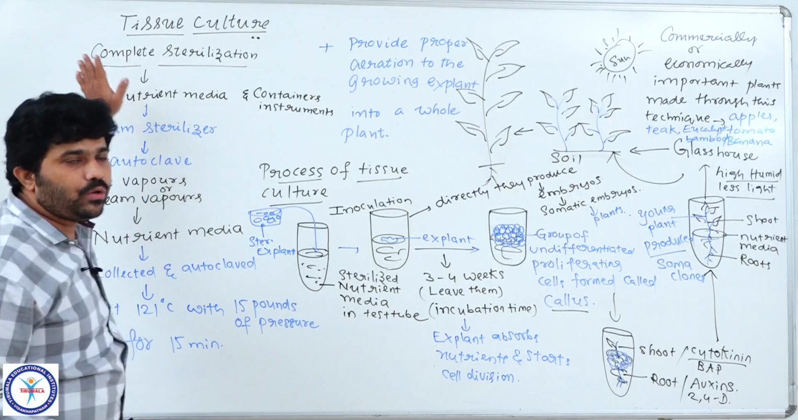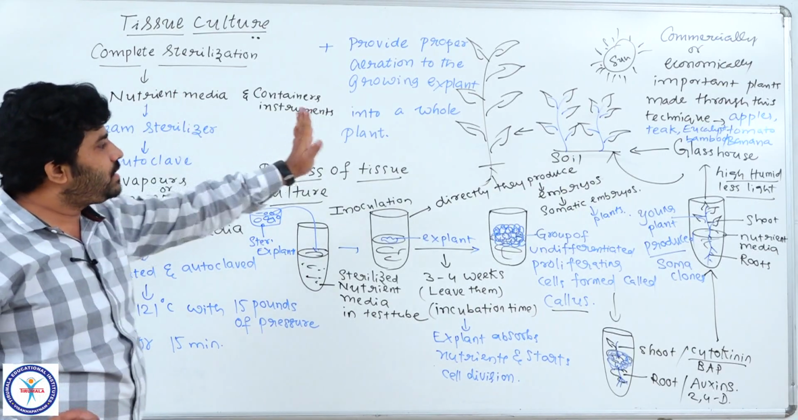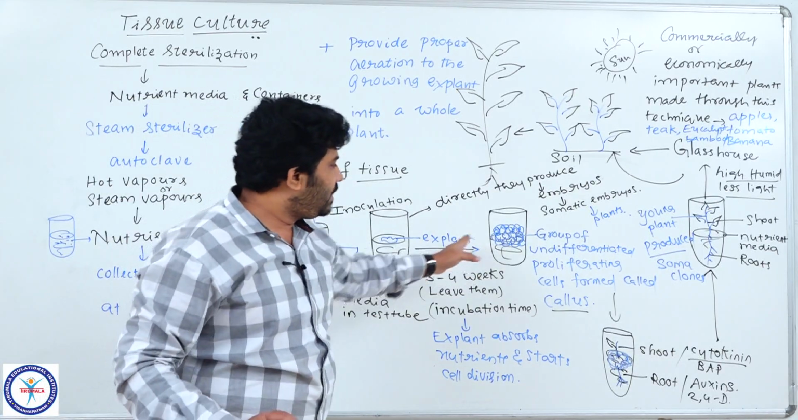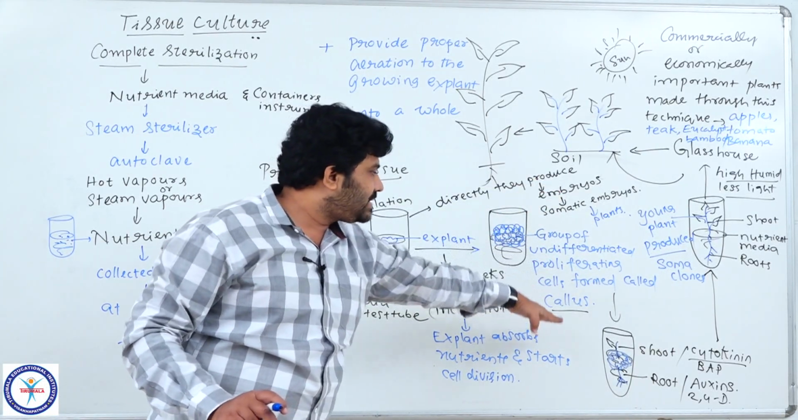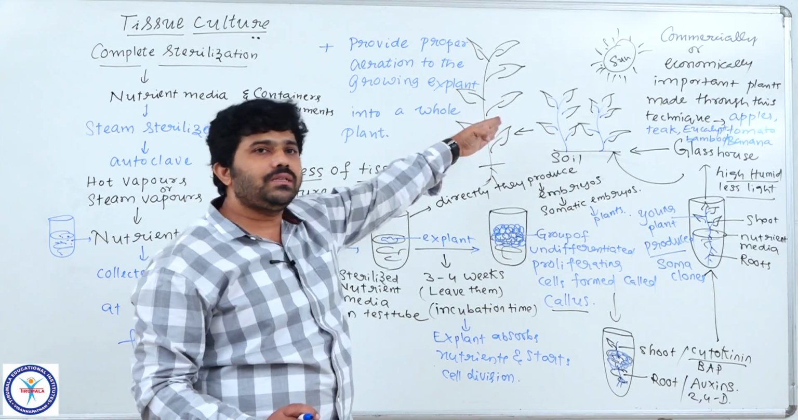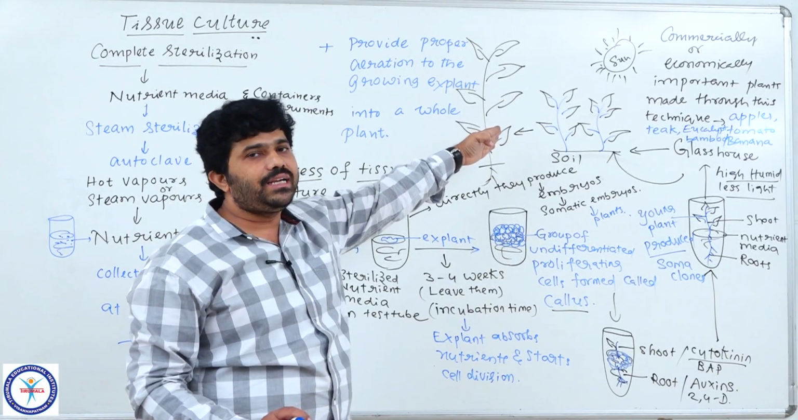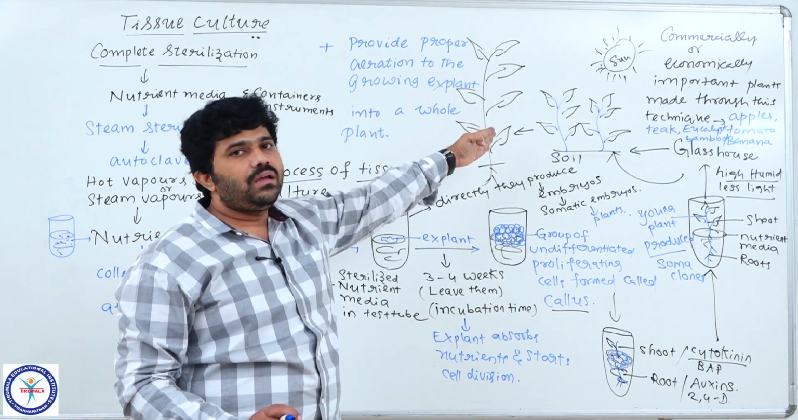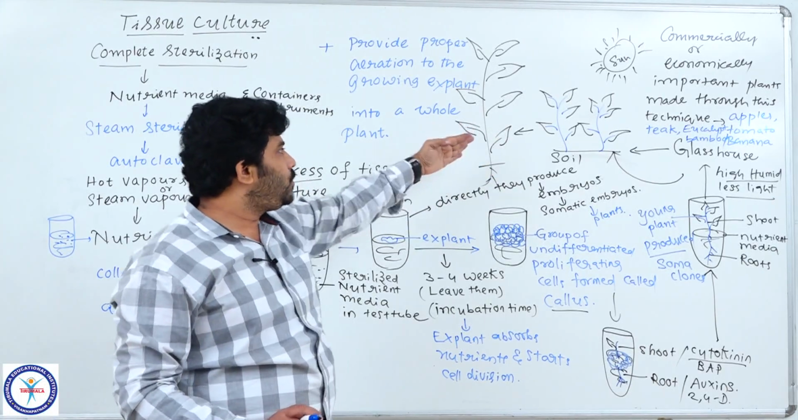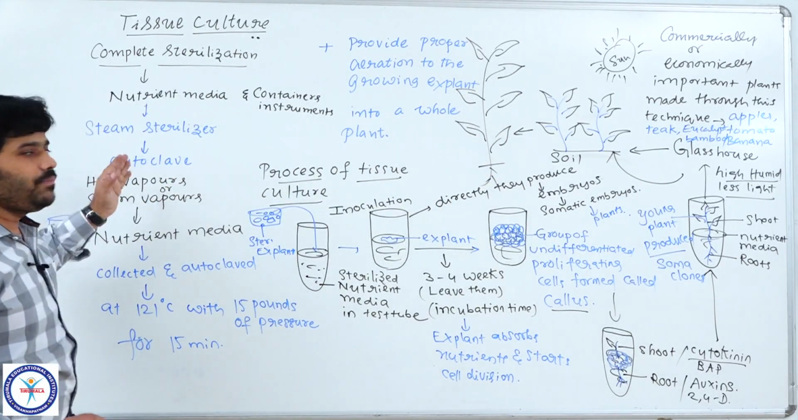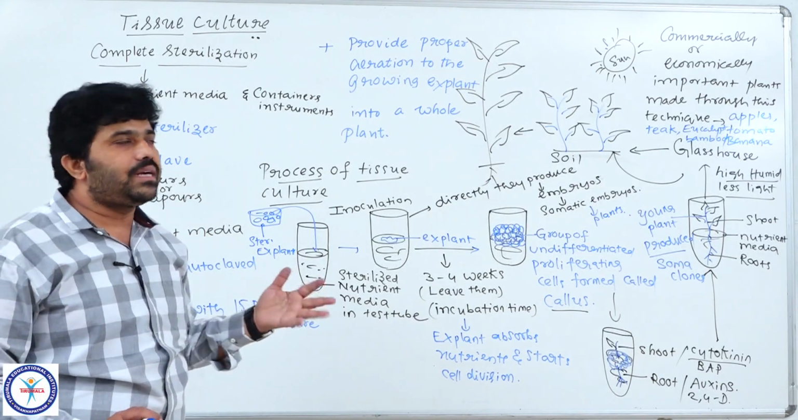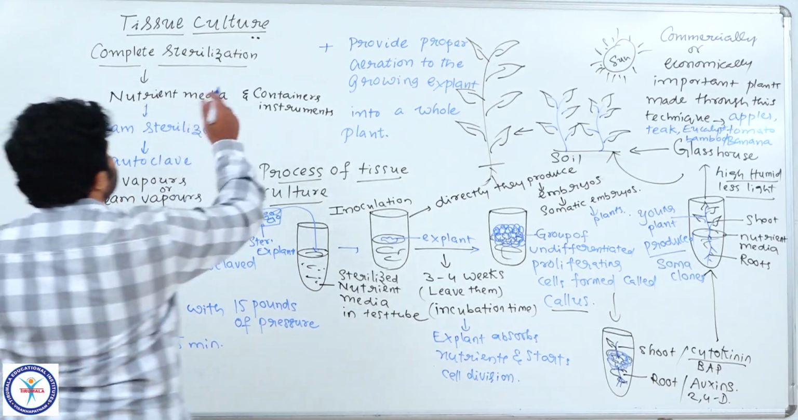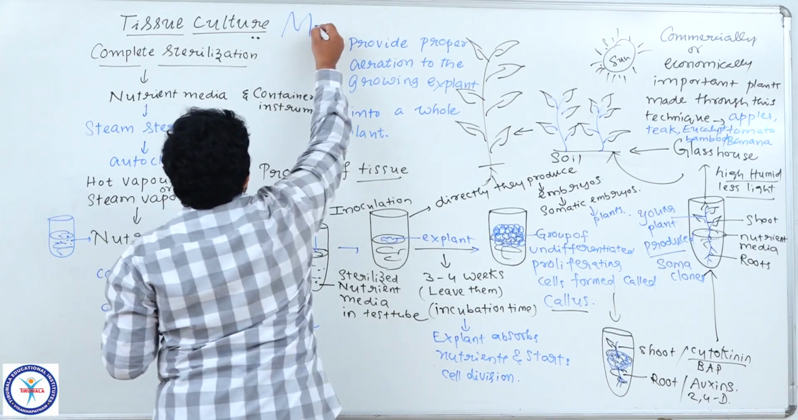Whatever method we follow, whether we obtain plants directly from the embryos or from the callus, by all these methods the ultimate result is somaclones. We are producing them in very less time and less space, less area. That's why this tissue culture is also called micropropagation.